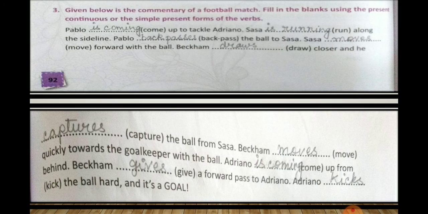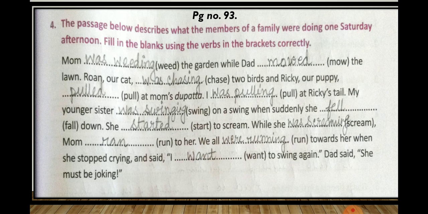Adriano is coming up from behind. Beckham gives a forward pass to Adriano. Adriano kicks the ball hard and it's a goal. So I hope you have completed the exercise. Now let's move to number 4.